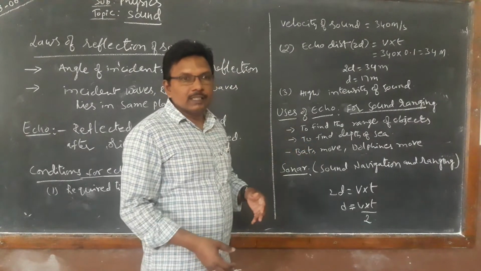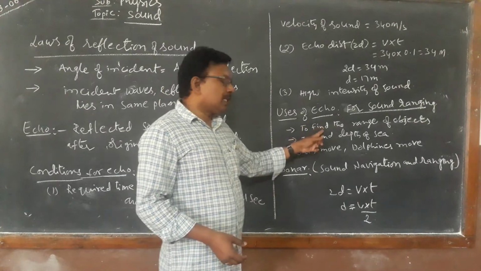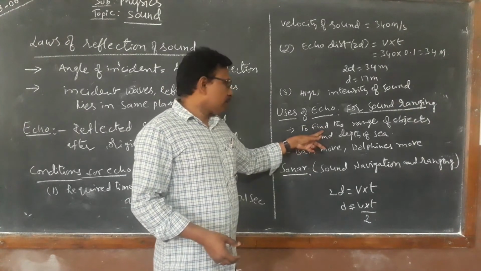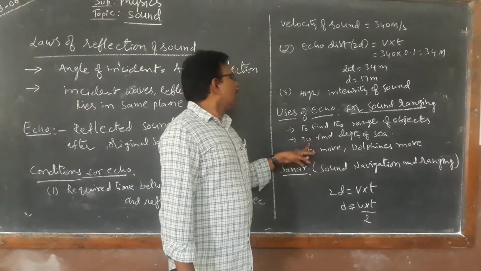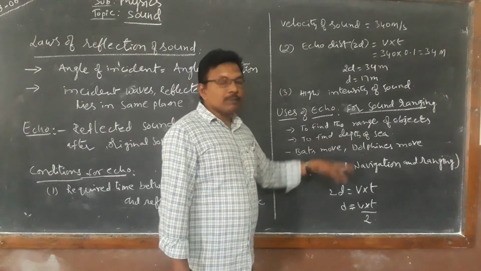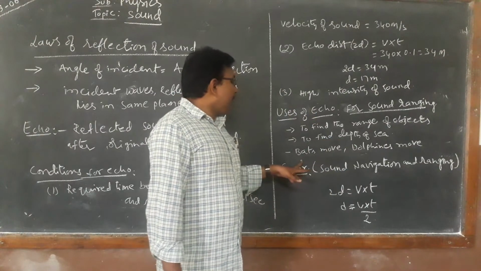By using echo, we can measure the distance of an object that is opposite to us. Next, we can also find the depth of the sea. And bats use it too.